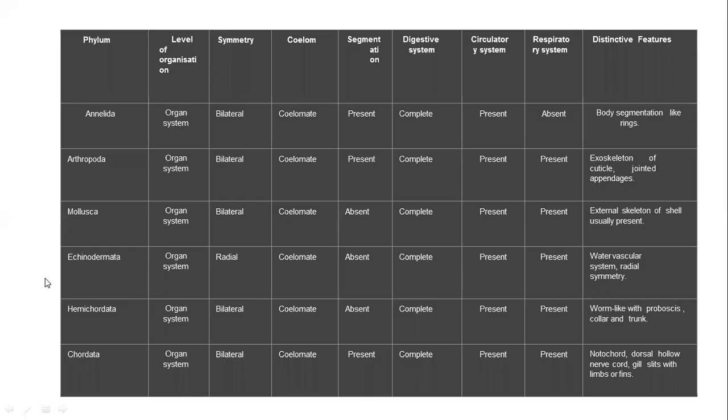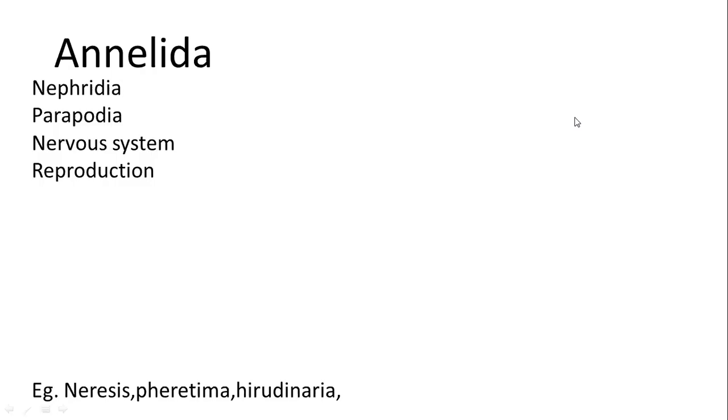Annelida is usually at the organ system level. Here in Annelida you can see bilateral symmetry will be present, and the coeloms are coelomate, and those coelomate are schizocoelomate. Segments are present, a complete digestive system will be there, and there is a presence of circulatory system and absence of respiratory system. And the bodies are segmented. We'll see what that is clearly.